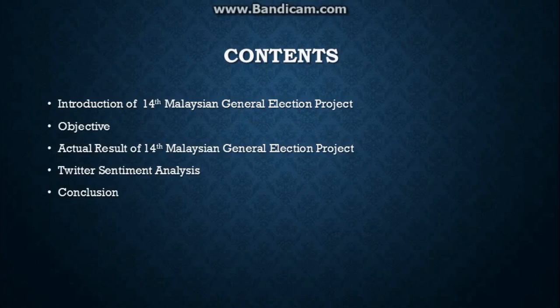The contents are the introduction of the 14th Malaysian General Election project, the objective, the actual result of the 14th Malaysian General Election project, with the sentiment analysis and conclusion.